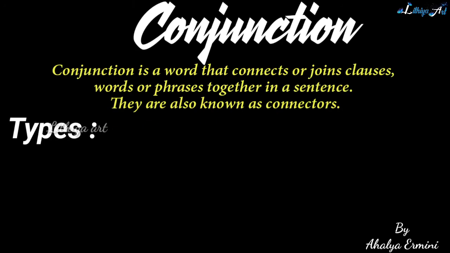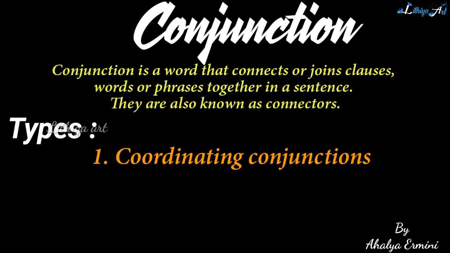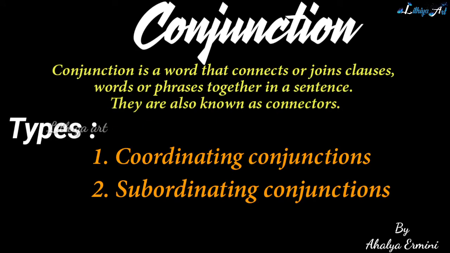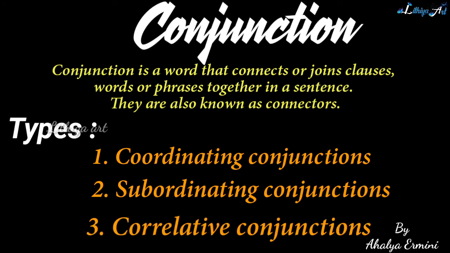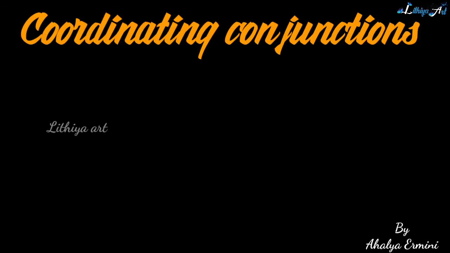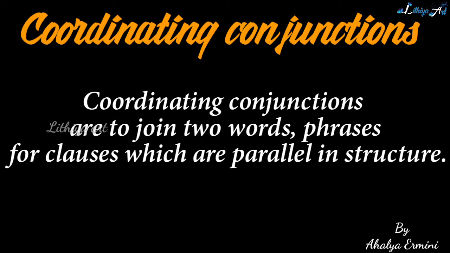Three types are there: coordinating conjunctions, subordinating conjunctions, and correlative conjunctions. These are the three types. Let's see one by one. Okay. Coordinating conjunctions. Coordinating conjunctions are used to join two words, phrases or clauses which are parallel in a sentence.